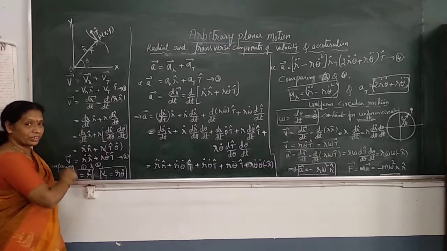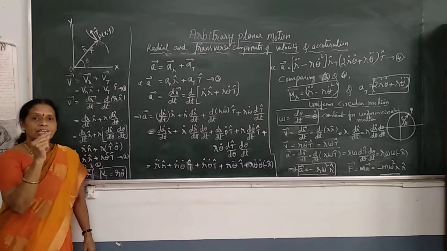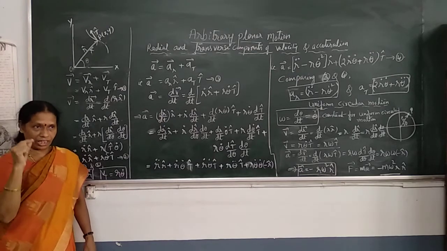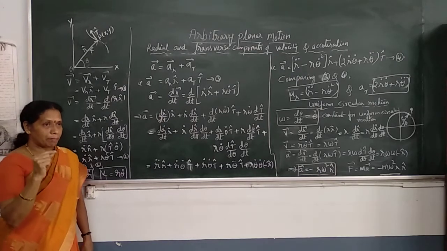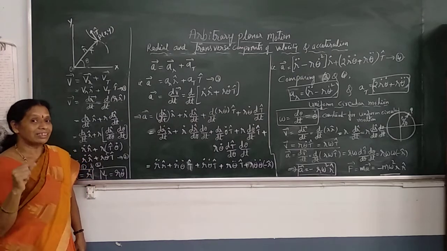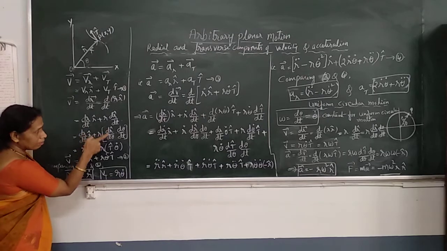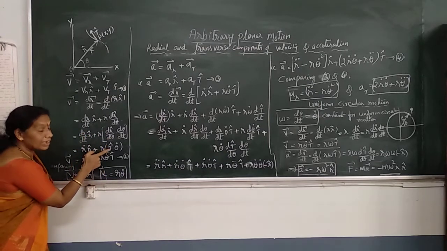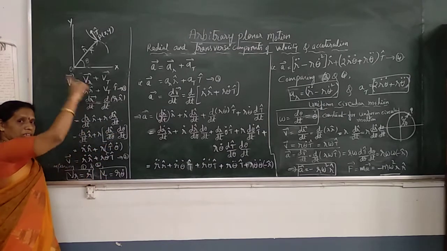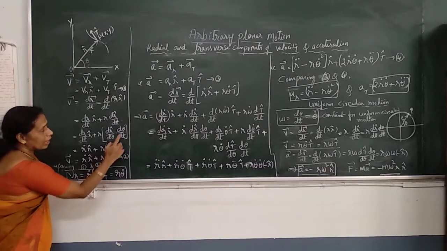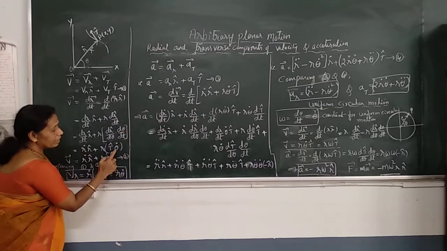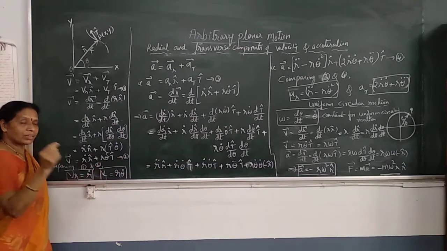We had derived the two results in the previous class: dA cap by d theta is A perpendicular cap, and dA perpendicular cap by d theta is minus A cap. That one is applied here. So dr cap by d theta, one should get t cap, the unit vector along the perpendicular. And d theta by dt is denoted as theta dot.